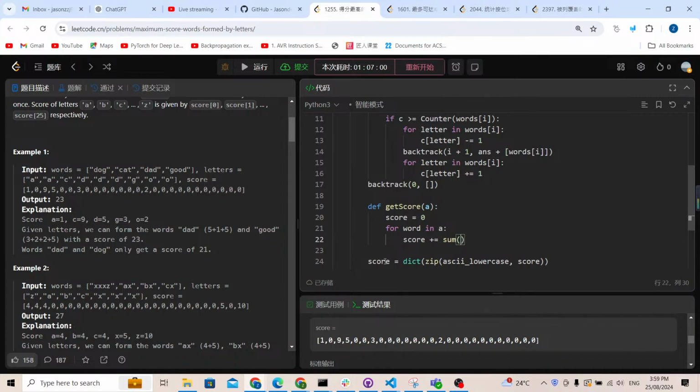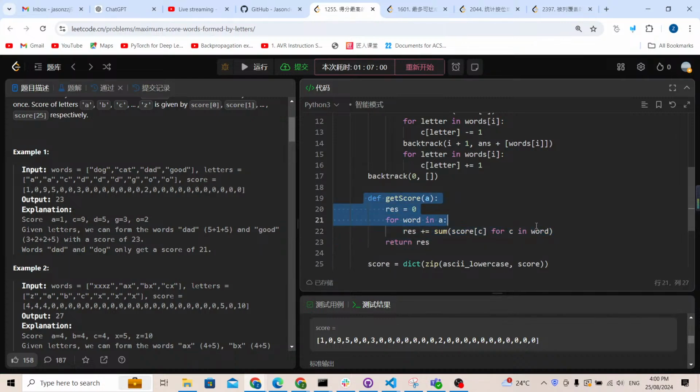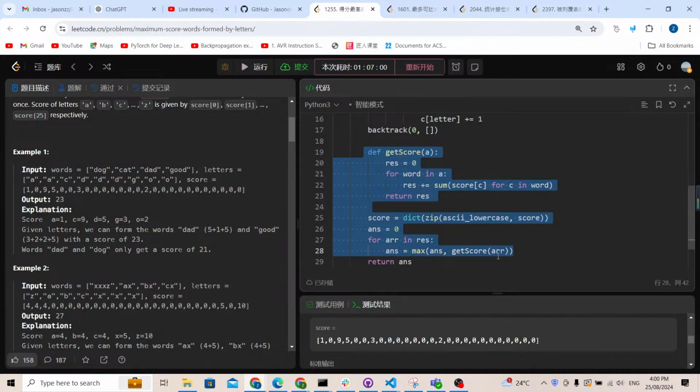I cannot use the name score because here I used a global variable score. Maybe I just use result. So the result plus equals the sum of the score of c, a character, for c in word. Finally I just need to return the result.